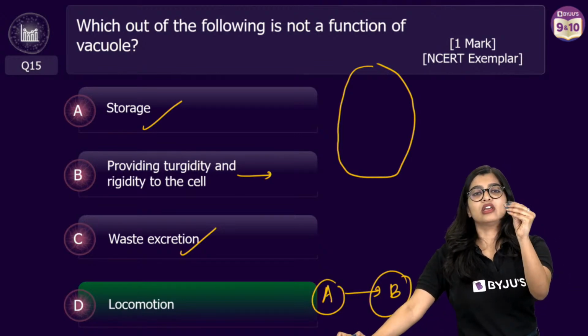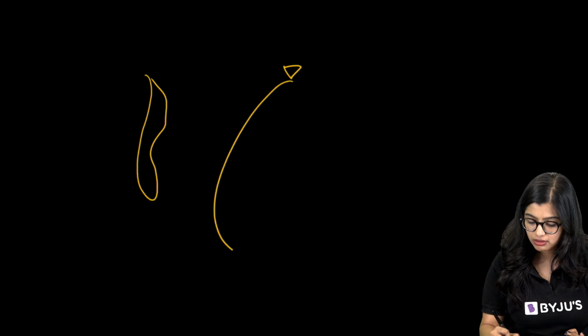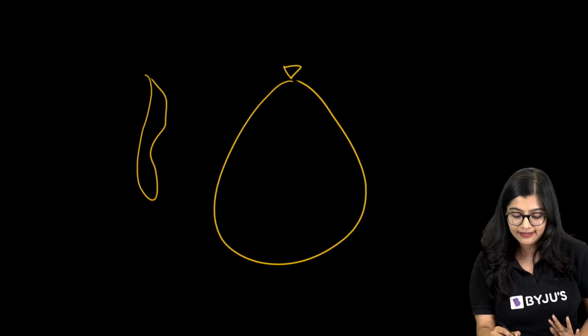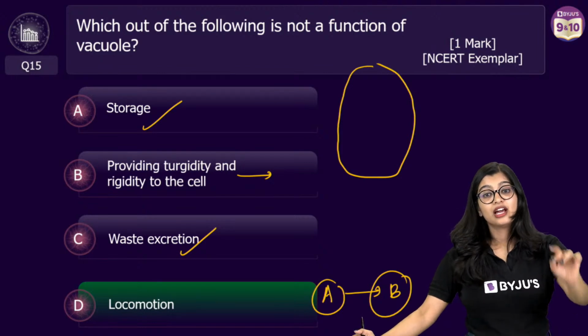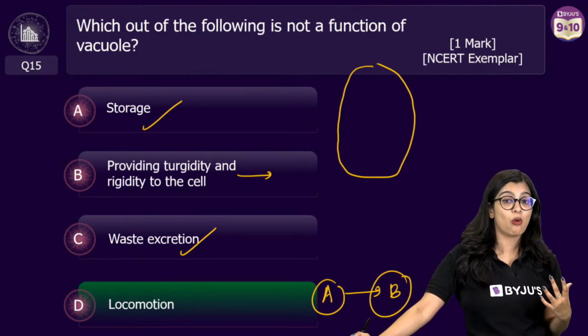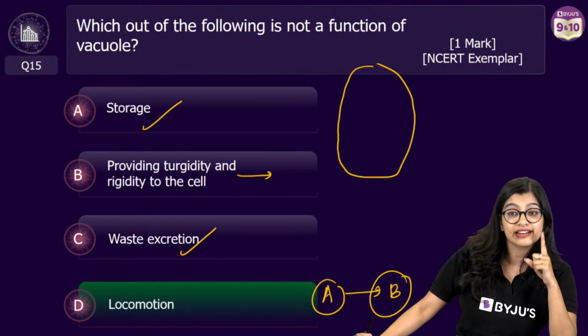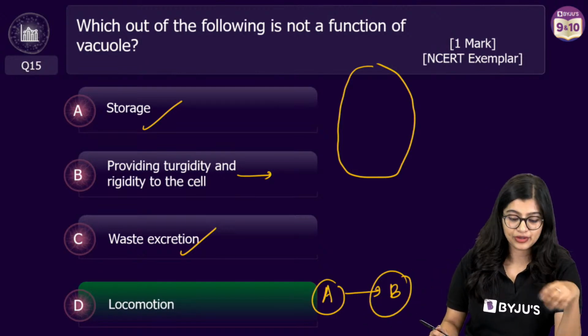Let me give you an example. Let's take a balloon. If there's a balloon which has no air, is it rigid? I can do like that, it'll keep flapping around. But if there's a balloon which has air in it, it is fully in its structure, right? And we see that this right here is also giving rigidity, right? Rigidity is something you say for cell wall. Cell wall also has a role in rigidity, okay? But it's also partly a function that is there, right?